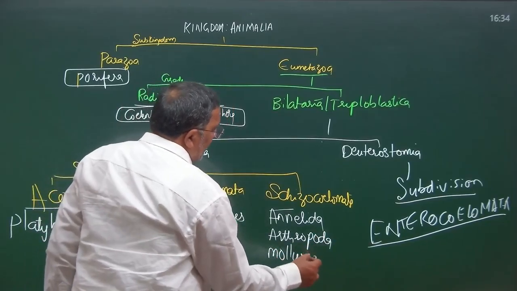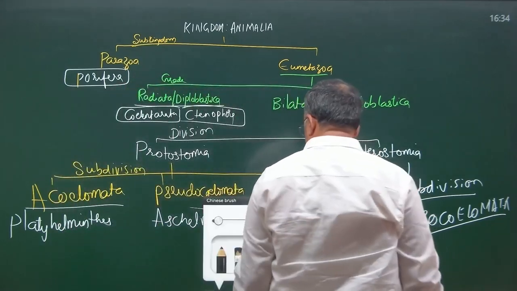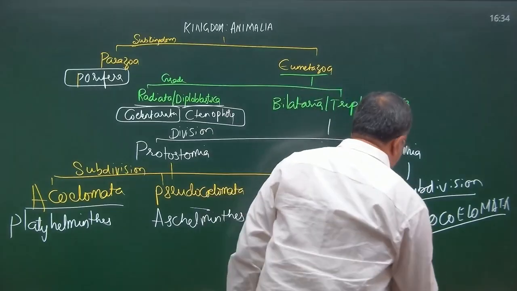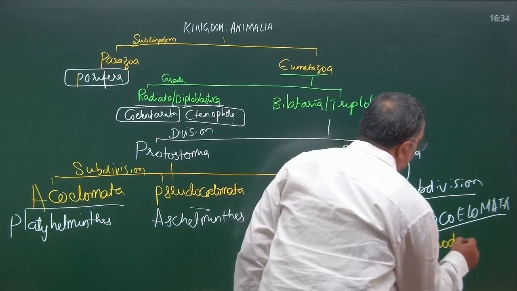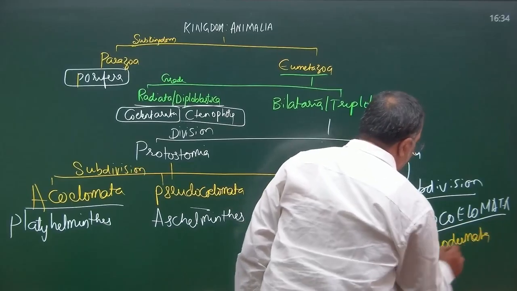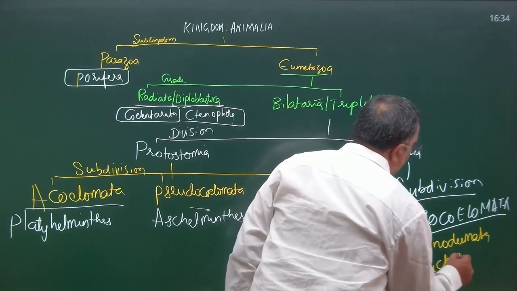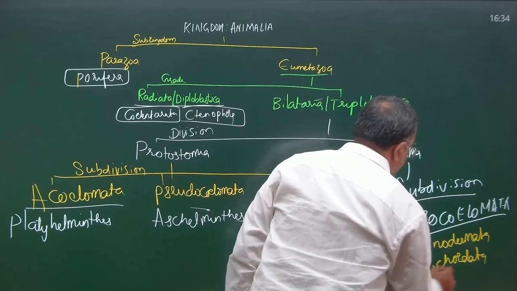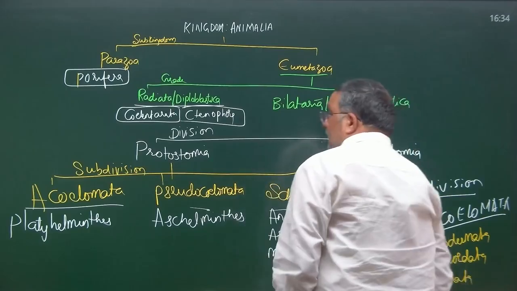Enterocoelomata: phylum Echinodermata, Hemichordata and Chordata.